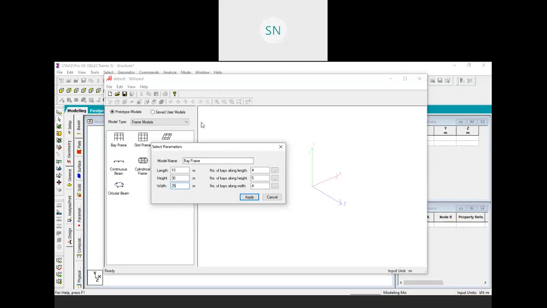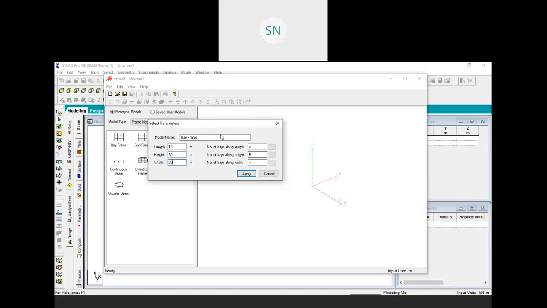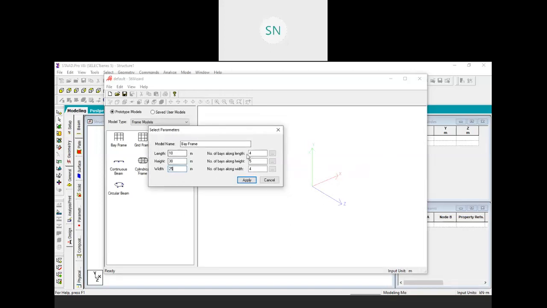And I'm just creating a simple structure in front of you. And the length I want 3 divisions, right? In the height I want 10 divisions, and in the width I want 5 divisions, or okay, 5 divisions are enough, or we can choose 30 meter over here.